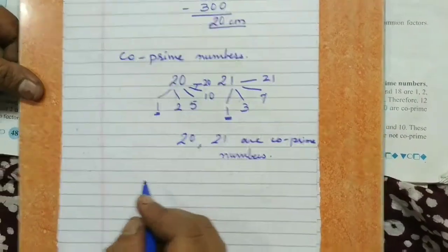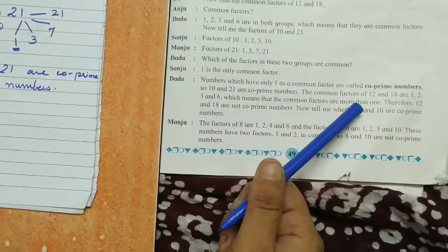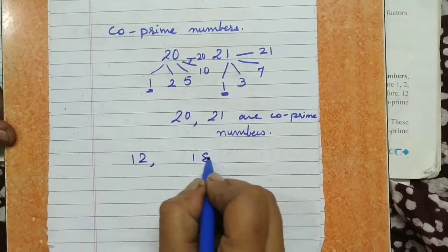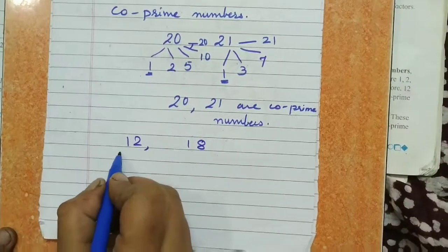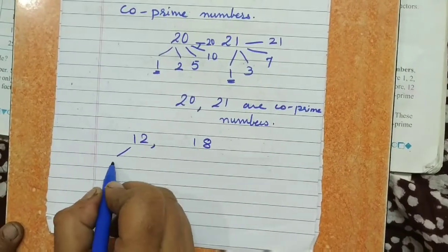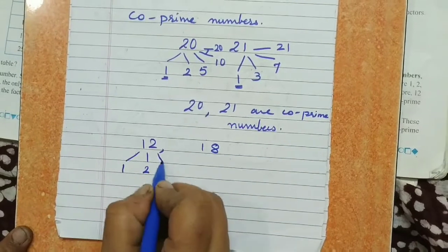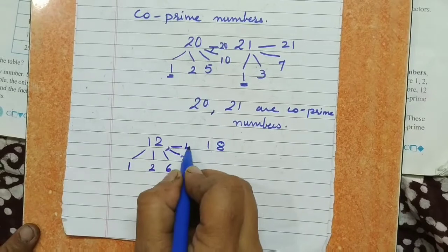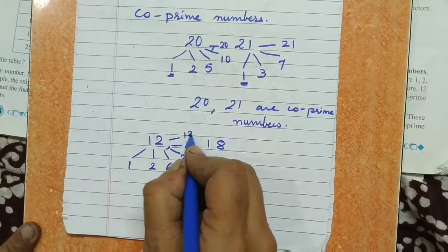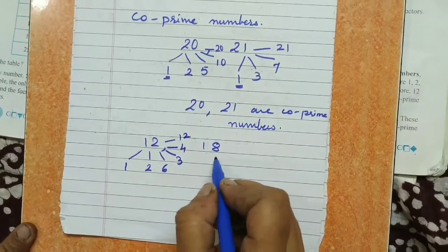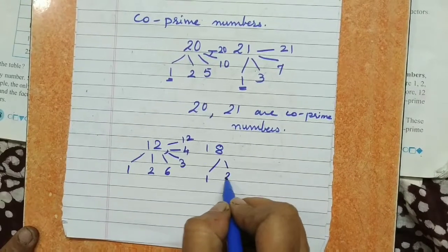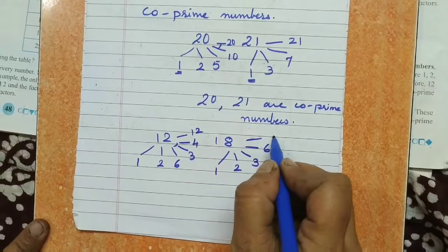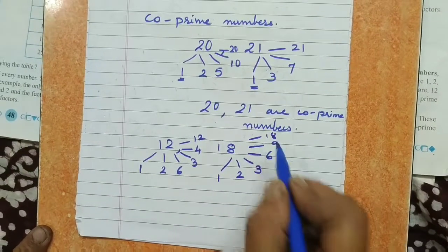We will take one more example, 12 and 18. Now you see their factors. 12's factors are 1, 2, 6, 3 also, 4 also and 12 also. 18's factors you see are 1, 2, 3, 6, 9 and 18.